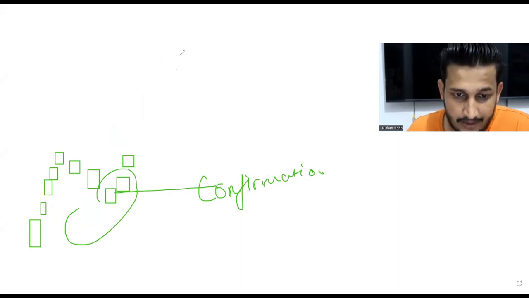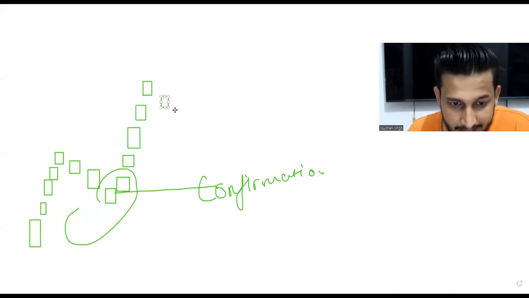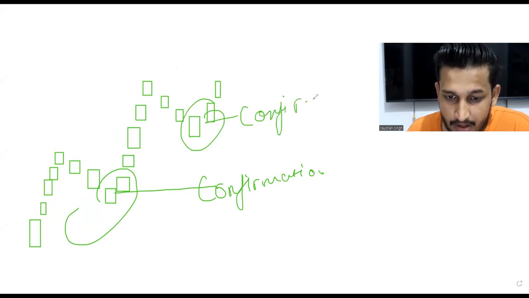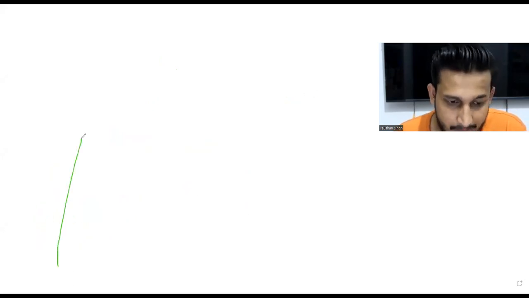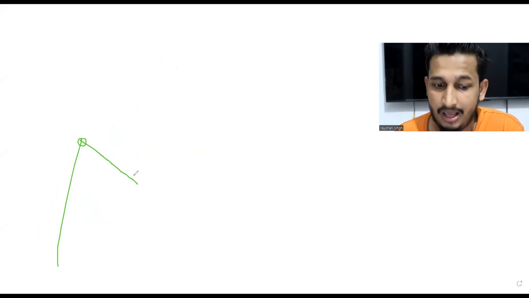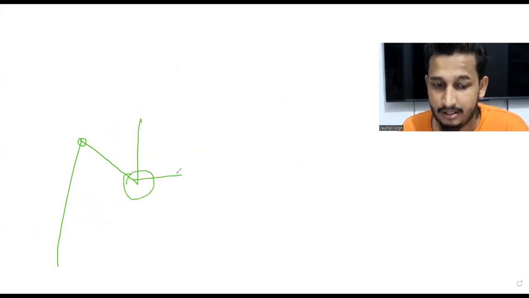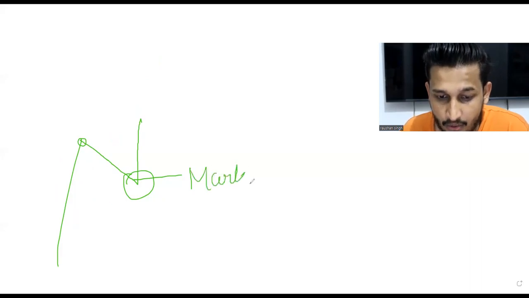Again it comes downside, and from here if the market starts going up, this is the confirmation for me that the market is going upside.